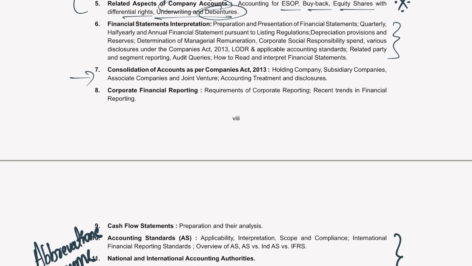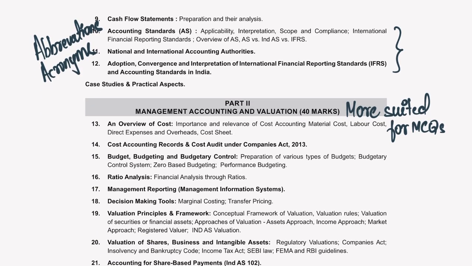Then you have corporate financial reporting. That shouldn't be that difficult for you to study and remember. Cash flow statements, there will be few practical oriented questions from this chapter, and mostly practical oriented. I don't think theoretical questions can be asked, but anyway. So that's easy. Actually, we'll come to that when we solve the problems from each of these chapters. Then we have accounting standards, national and international accounting authorities, adoption, convergence. You cannot be expected to understand accounting standards in just 3 chapters. So what I would suggest is just look at the abbreviations and acronyms. So that should pretty much cover everything with regard to those 3 chapters.